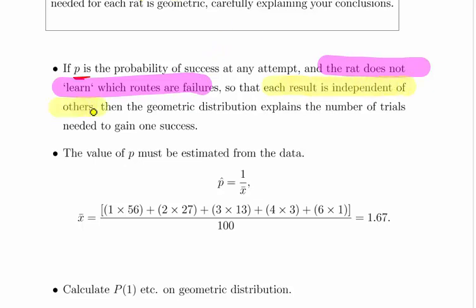If it does learn, if it does remember what happened the first time, then each trial is not independent, and this undermines the validity of the geometric distribution. So let's just say that we're going to work on the basis that they do not remember and each trial is independent, and so on.